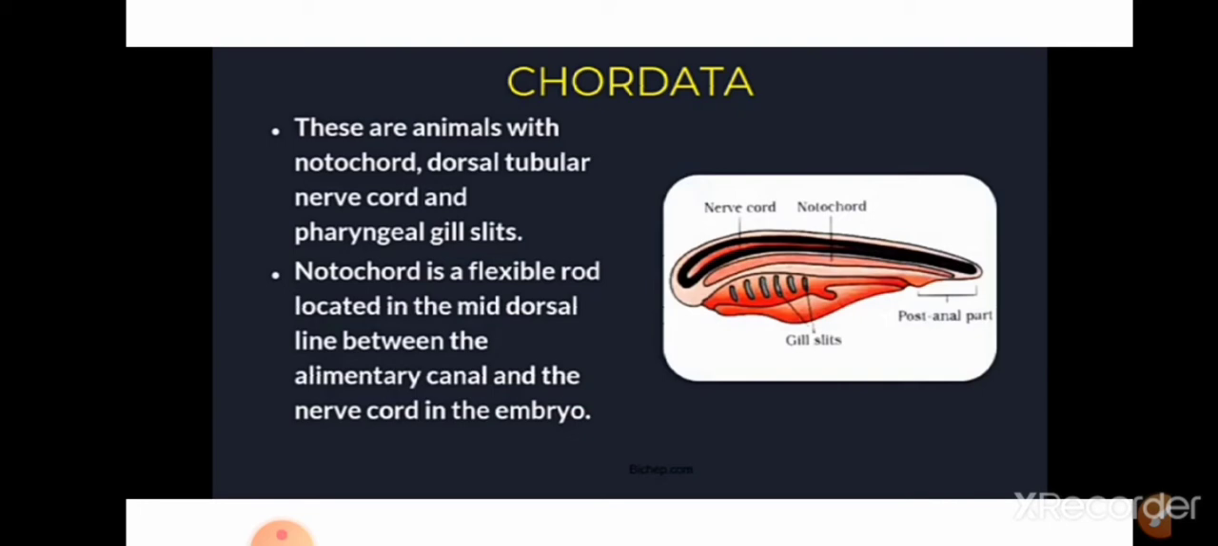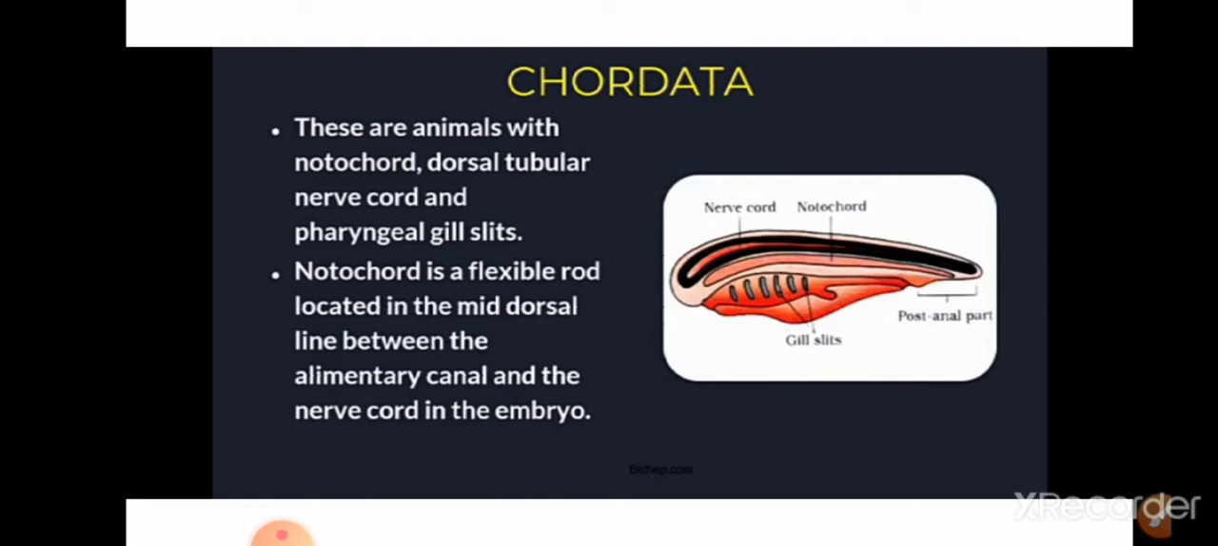They are found in all possible habitats. Okay, they are seen everywhere. Next, about level of organization: since they are complex animals, the level of organization is organ system level. About body symmetry, they are bilaterally symmetrical animals, and they are triploblastic and coelomate. So this is about the basis of classification.